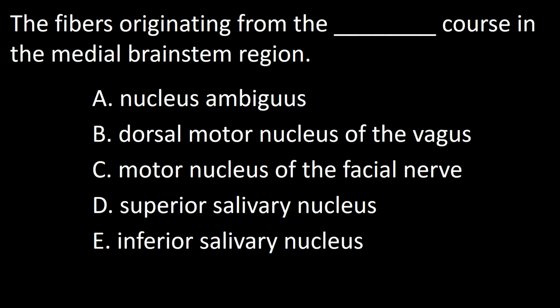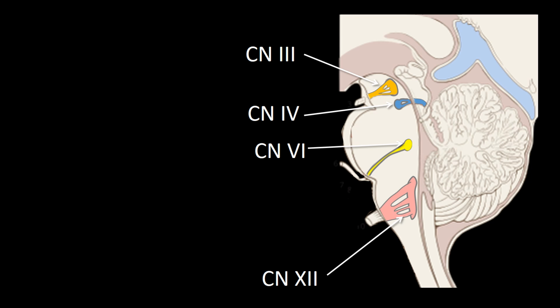Next question. The fibers originating from the dash curve in the medial brainstem region. A. Nucleus ambiguus. B. Dorsal motor nucleus of the vagus. C. Motor nucleus of the facial nerve. D. Superior salivatory nucleus. E. Inferior salivatory nucleus. In this brainstem sagittal figure, you can see the cranial nerve nuclei housed in the medial region